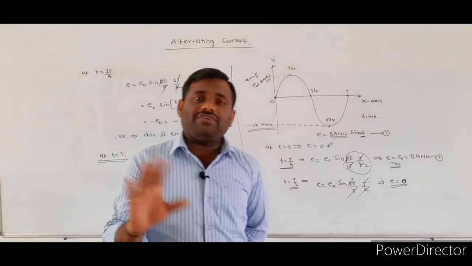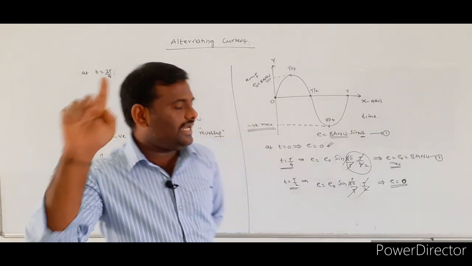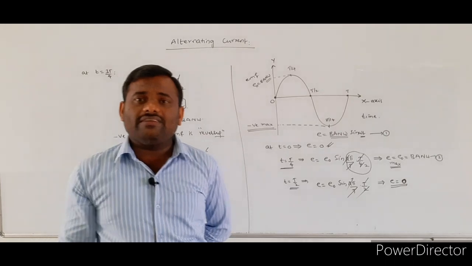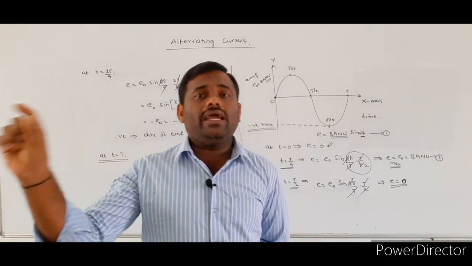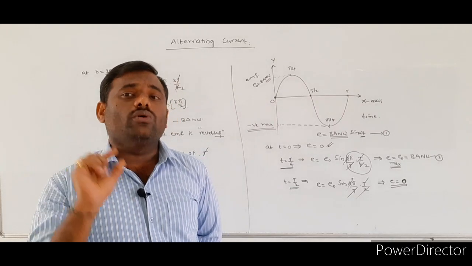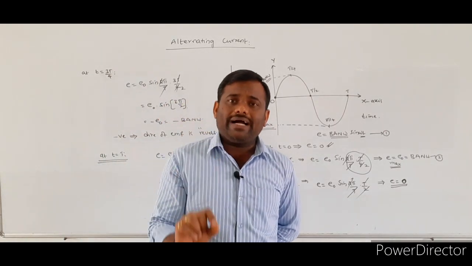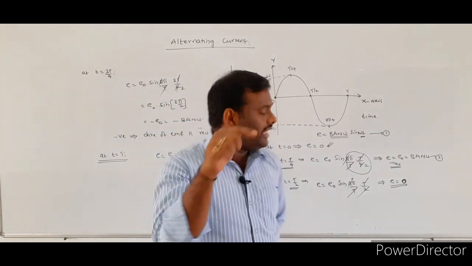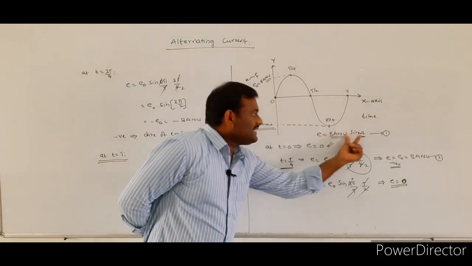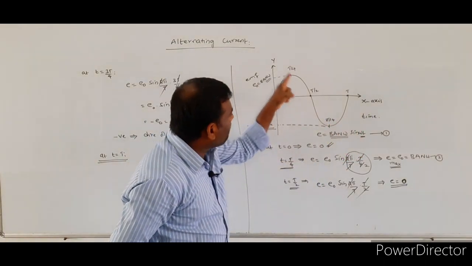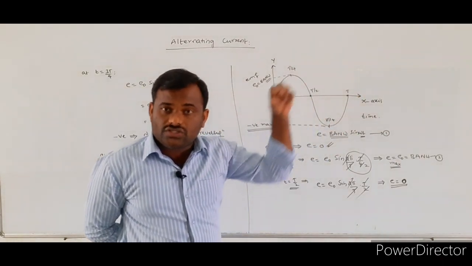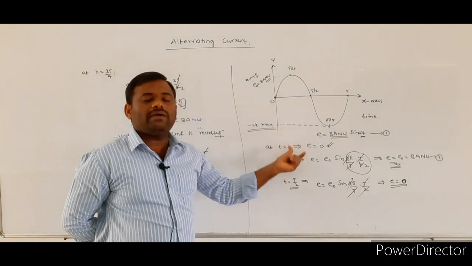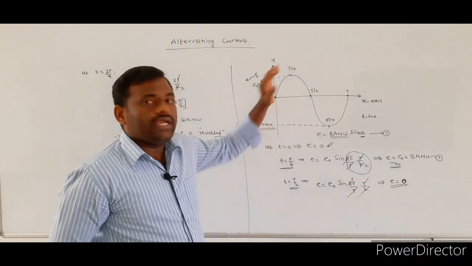Whenever a function varies sinusoidally, that function will be represented by the sine curve. In oscillations, you wrote the general formula y is equal to a sin omega t or y is equal to a cos omega t. That means the displacement of the particle changes periodically and is represented by the sine curve. Here also the induced EMF varies sinusoidally, so it is represented with the sine curve. We also checked, at particular time intervals, the magnitude and the direction of the induced EMF.